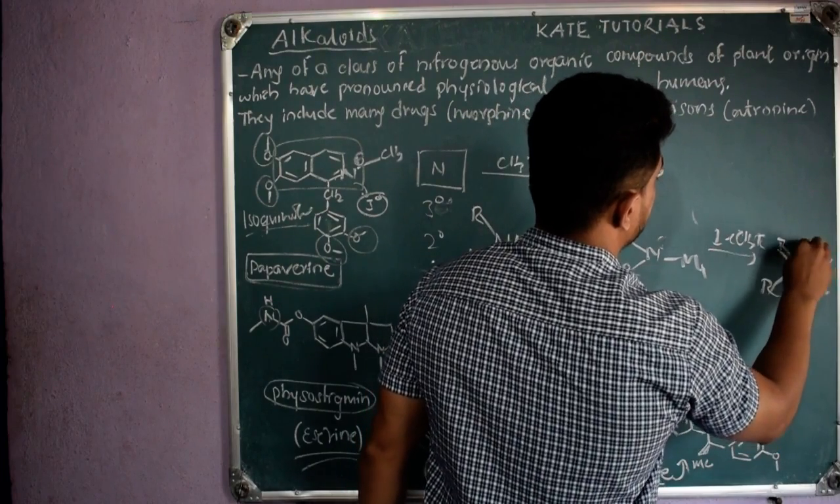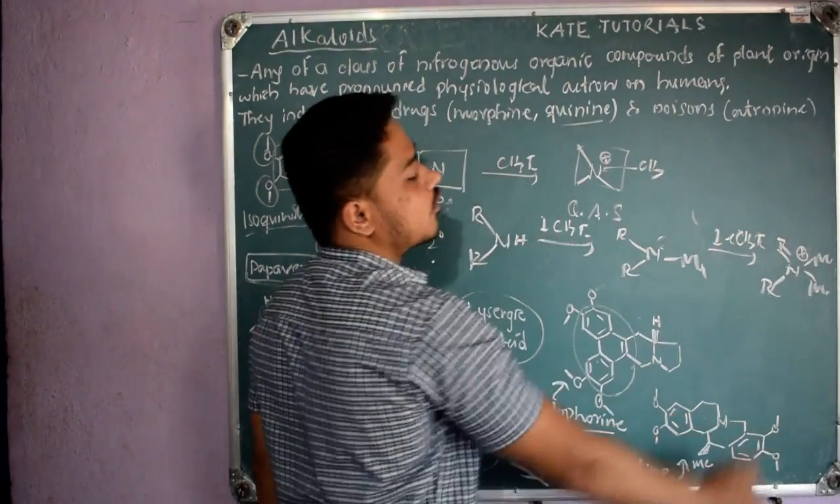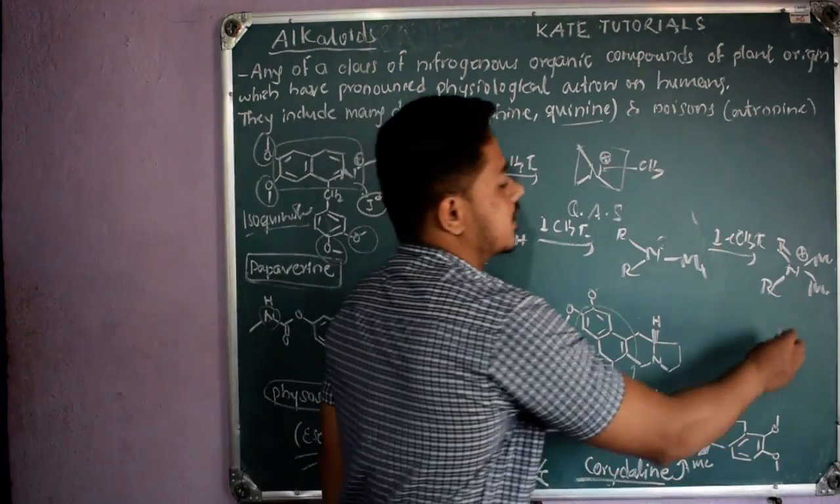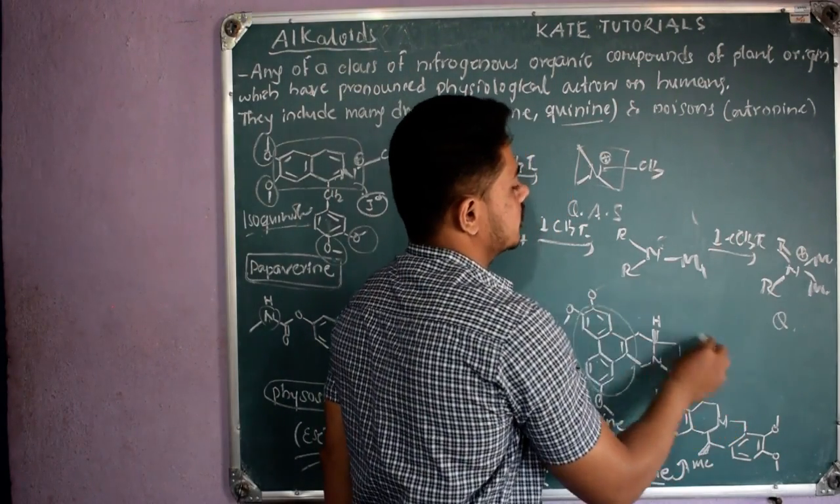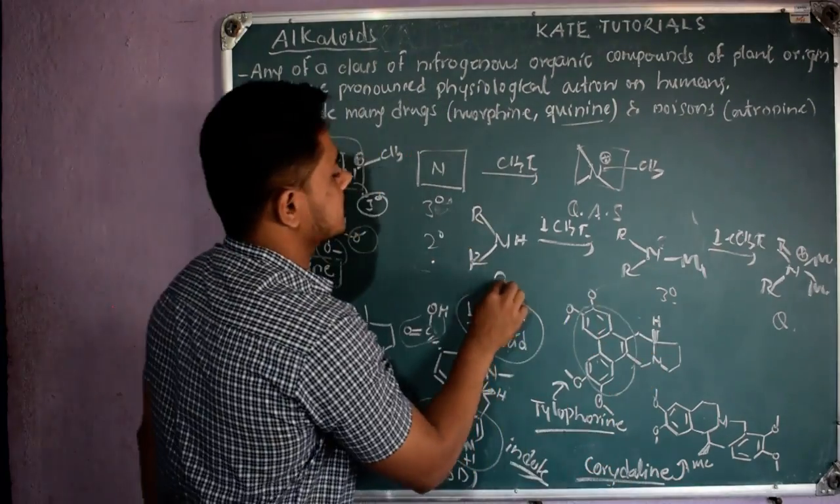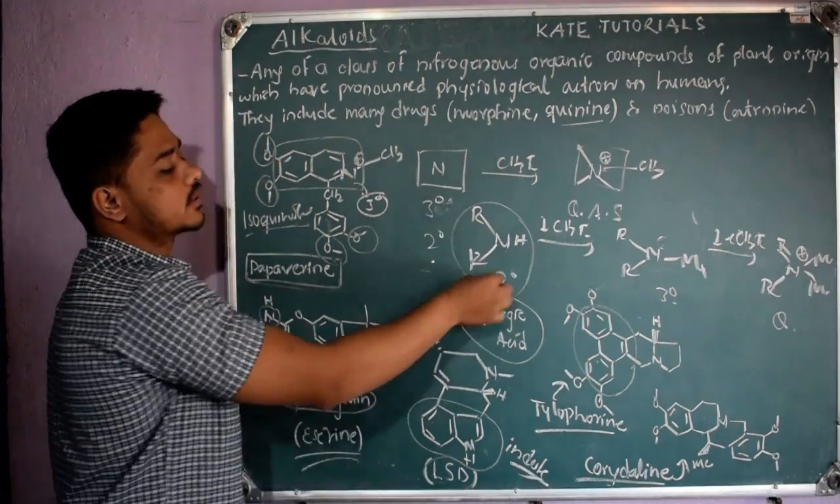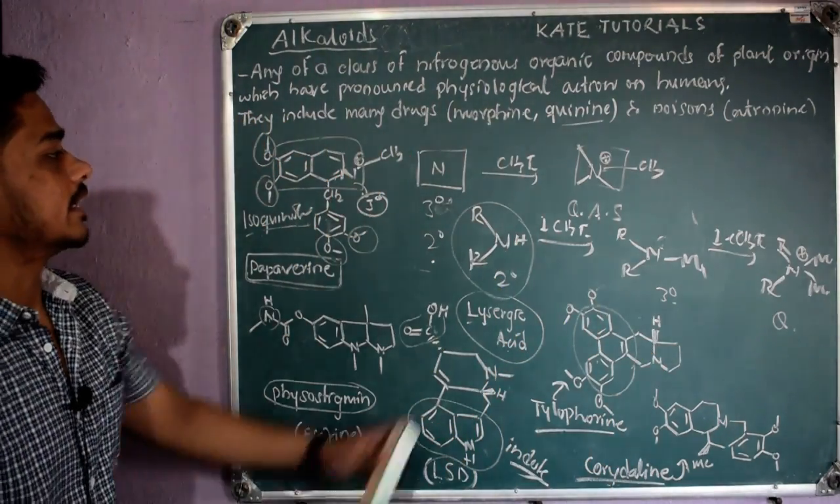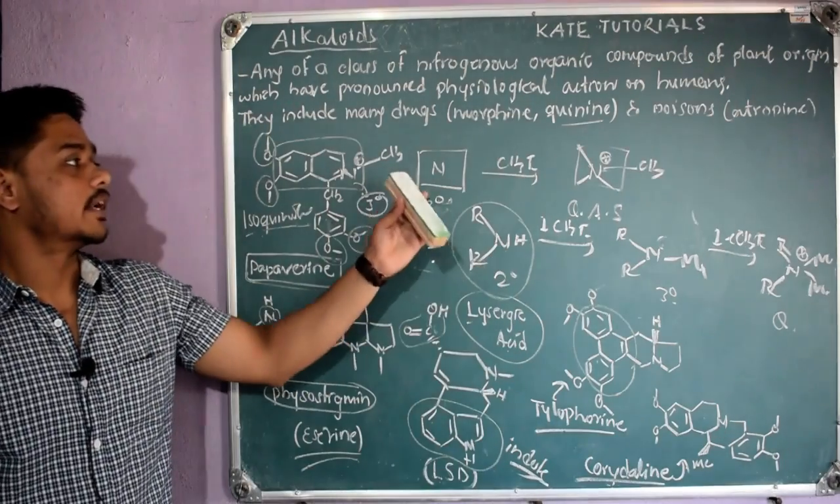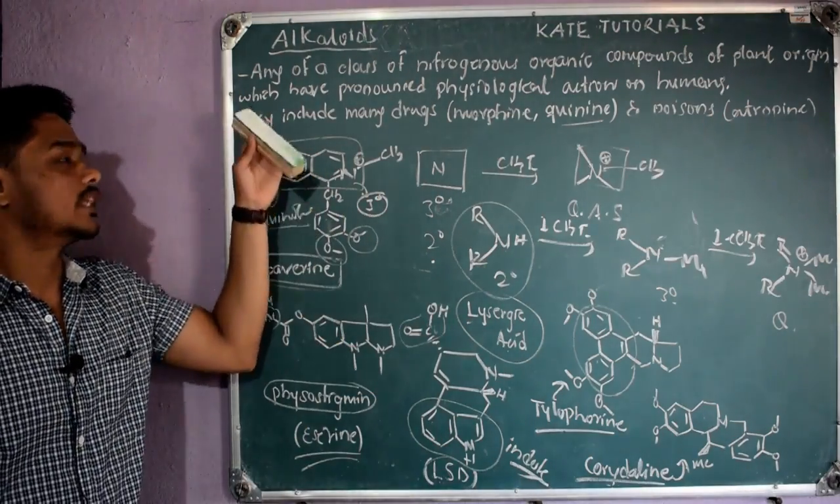So what will you understand? Since it is forming a quaternary ammonium salt here, it means here it is tertiary and here it is secondary. So the alkaloid containing nitrogen is secondary. Like that we tell the nature of nitrogen. So the nature of phenol we can tell, the nature of OCH3 we can tell.